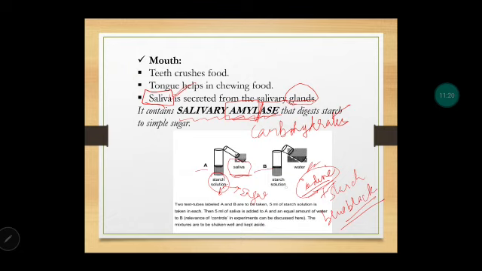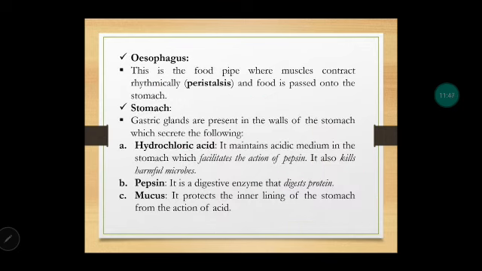Yes, and starch is going to react with iodine. But in test tube A, the starch is digested by saliva, which contains salivary amylase, to sugar. So sugar will not give a positive iodine test. Positive iodine test means blue-black color will be given where starch is present. So in B, in the presence of water, starch will not be degraded. Starch is as it is. So when we add iodine, it will turn blue-black.